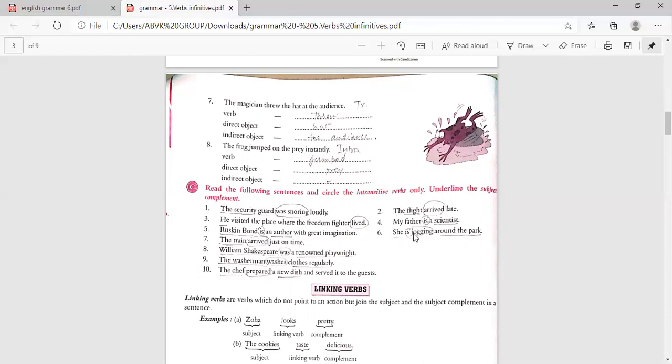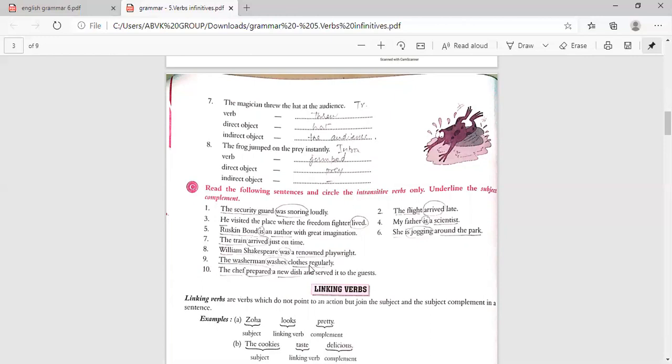The next, she is jogging around the park. Here, what is the intransitive verb? Is jogging. Then next one is she. She is the subject complement. Then the train arrived just on time. So what is the subject here? The train. What is the intransitive verb? Arrived. So just on time, that's also complement. And William Shakespeare was a renowned playwright. So William Shakespeare subject, was, that is an intransitive verb. Then a renowned playwright complementing.